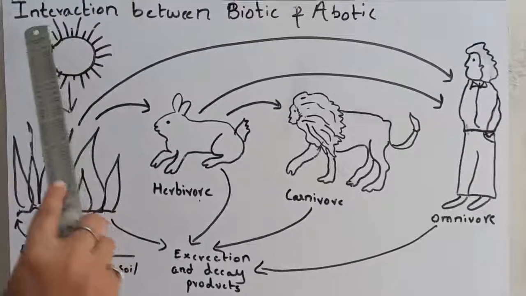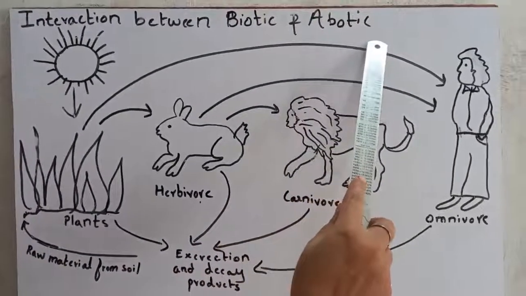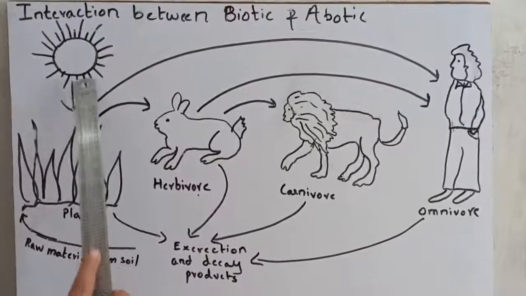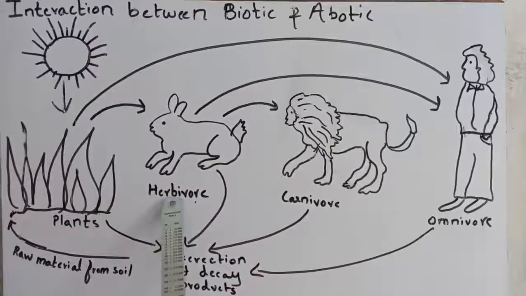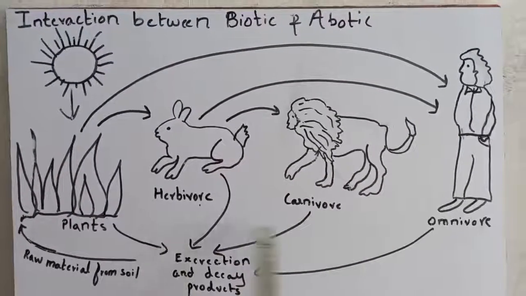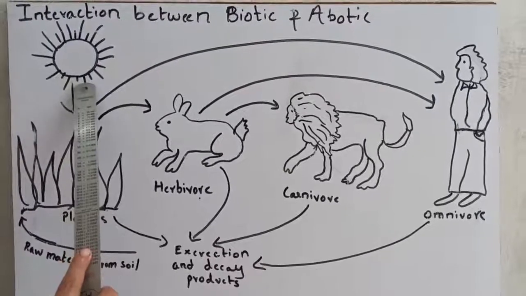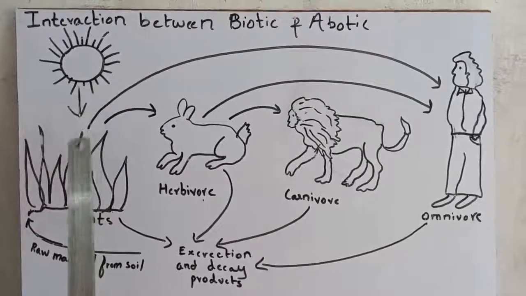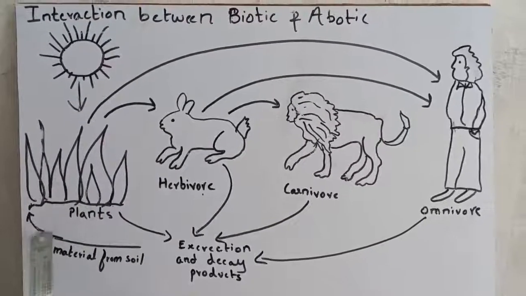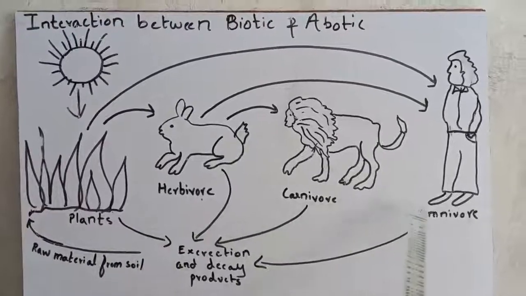Now we come to interaction between biotic and abiotic components. Here the sun is an abiotic component and plants, herbivore, carnivore and omnivore are biotic components. The abiotic component, that is the sun, supplies energy to the producer. Then the producer, that is plants, prepares food for consumers.